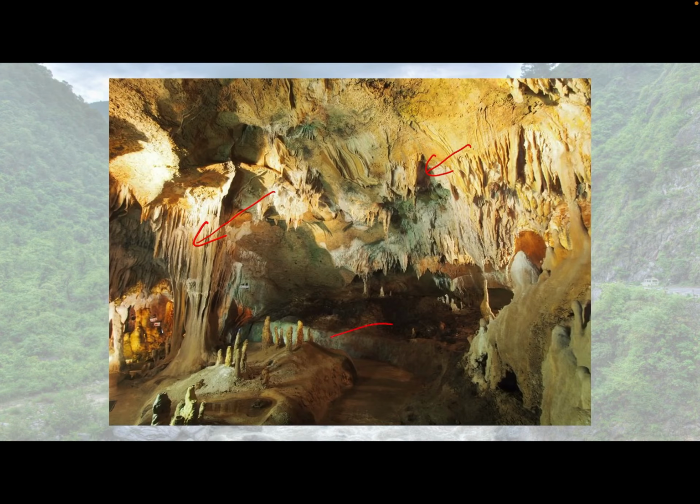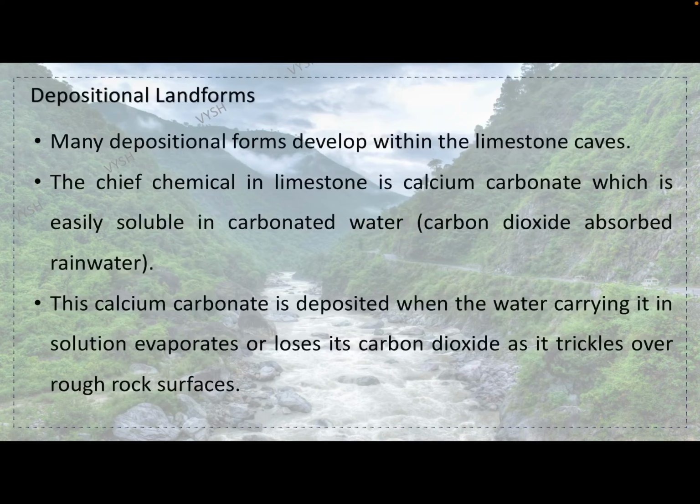Okay, so we will see about the depositional landforms. Many depositional forms develop within the limestone caves. The chief chemical in limestone is calcium carbonate, as we know, which is easily soluble in carbonated water. This calcium carbonate is deposited when the water carrying it in solution evaporates.